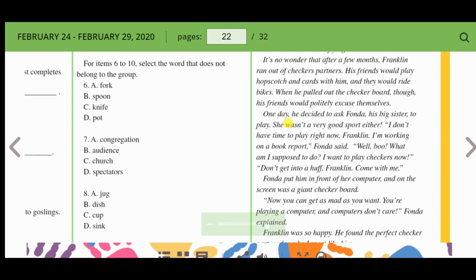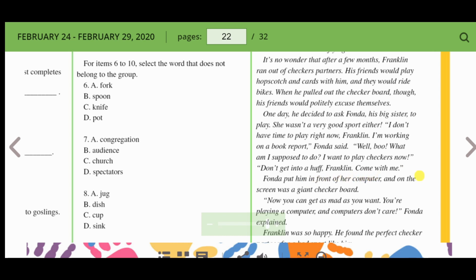One day, he decided to ask Fonda, his big sister, to play. She wasn't a very good sport either. I don't have time to play right now, Franklin. I'm working on a book report, Fonda said. Well, boo! What am I supposed to do? I want to play checkers now. Don't get into a huff, Franklin.